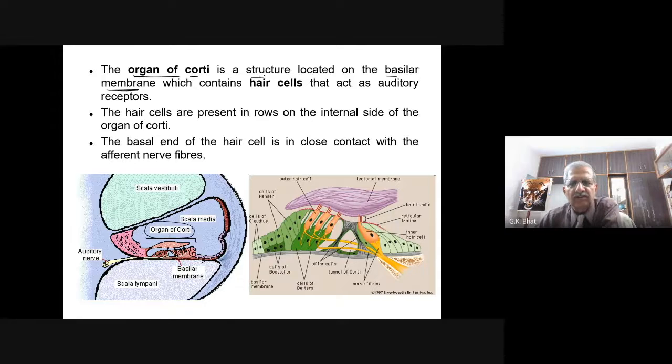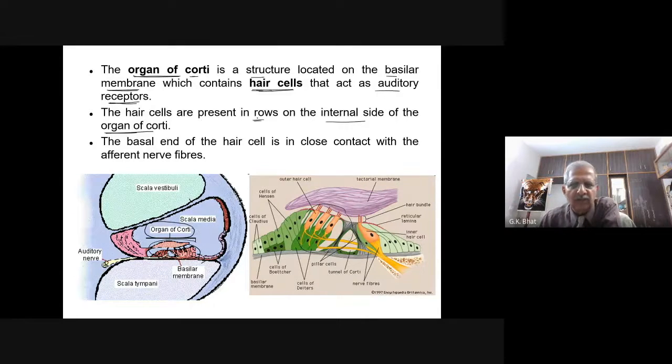The organ of Corti is a structure located on the basilar membrane which contains hair cells. You can see here, hair cells that act as auditory receptors. The hair cells are present in rows on the internal side of the organ of Corti. What are the different types of cells? You need not know the names of these different cells. And yet remember, there are cells with hair, therefore they are called hair cells, and these hair cells act as auditory receptors.